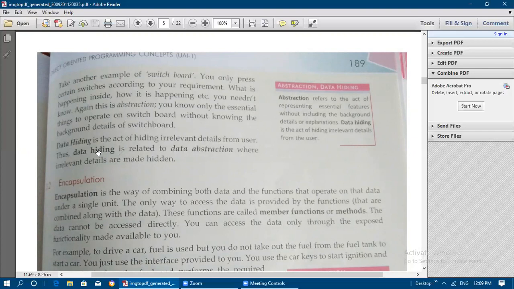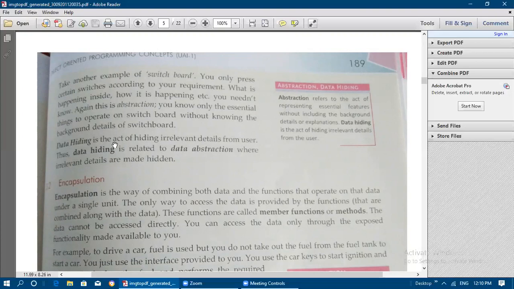Next, what is data hiding? In abstraction we are showing only the essential part. In data hiding, the unimportant things we are hiding, like in data abstraction. So we are saying the definition in a different format. It is the act of hiding irrelevant details from the user. That is the background details, as we said in abstraction. The background details and explanations are hidden from the user. That is an irrelevant detail, not necessary for the person who is driving the car. If he wants, he can learn, but it is not important. So only essential elements are exposed to the user.